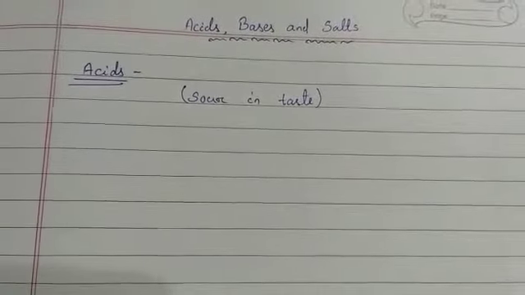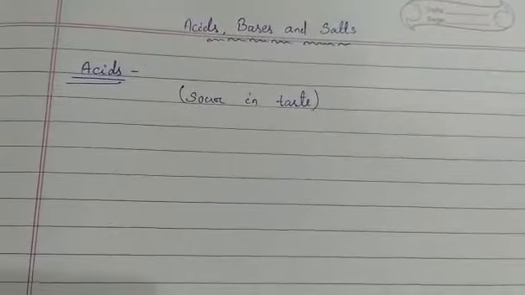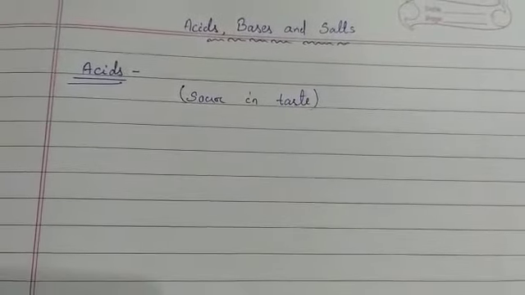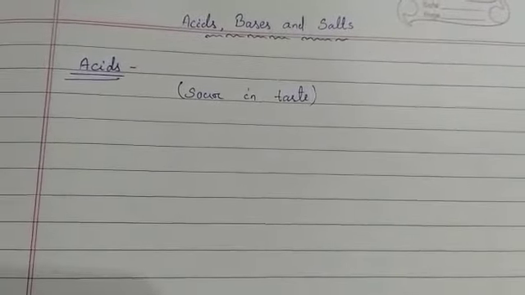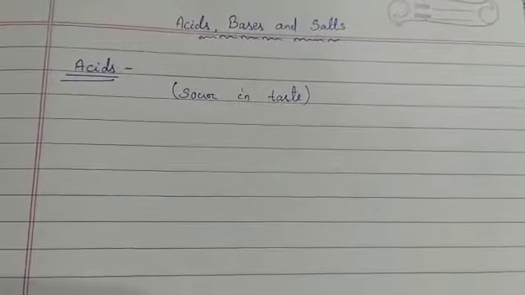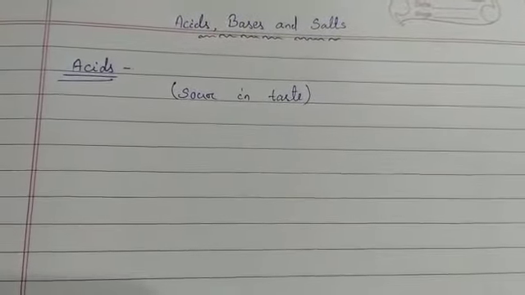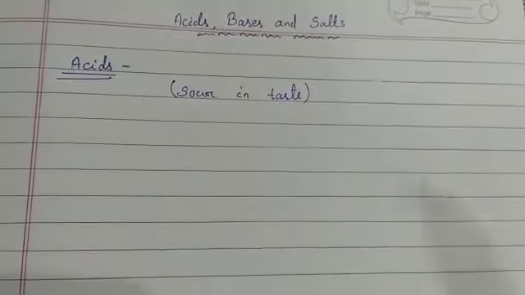For example, lemon contains citric acid, oranges also have citric acid, tamarind has tartaric acid, lactic acid is present in curd, and oxalic acid is present in tomatoes. These examples are also given in your book, you can learn them. The acids present in foods are naturally occurring acids and are safe to taste.